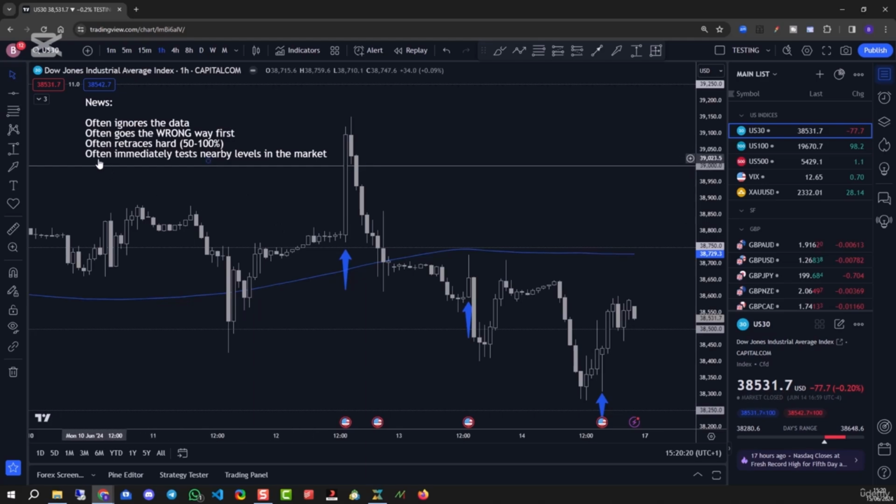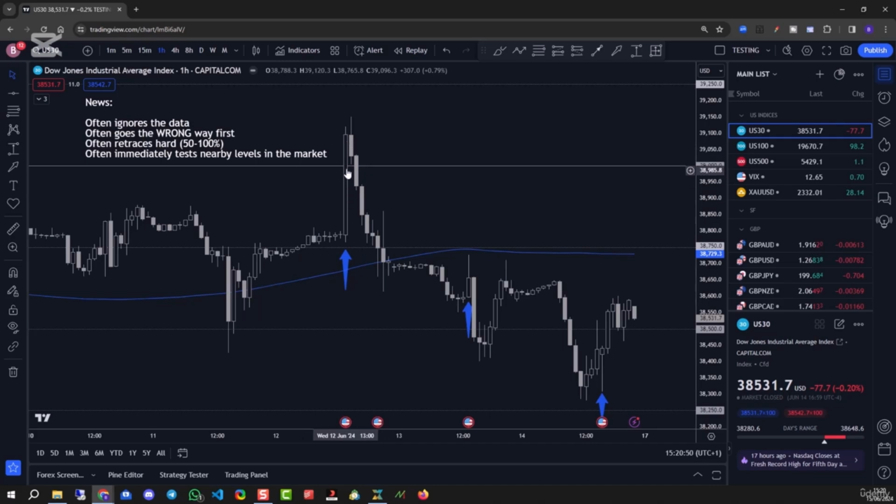Finally, news often immediately tests the nearby levels in the market. Now, this sort of is to do with what I mentioned earlier. People say that, they stop hunting, or it's a liquidity grab and all the rest of it. Maybe it is, maybe it isn't. Who really cares? All I know is that the market will very often go for the nearest level, or not even necessarily the nearest level, but an important level on the chart, a level that stands out. In this case, the market was only a few points away from the 250. It pushed down and tested it and shot up to the next 250.